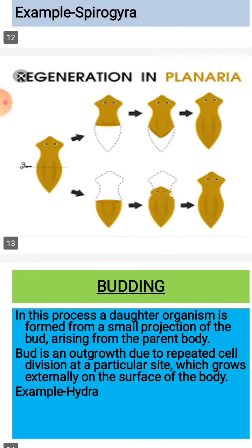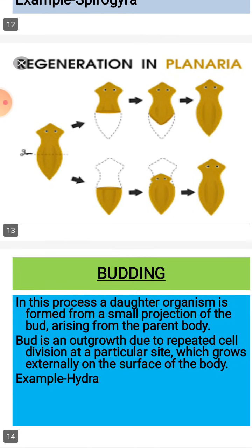Look at here, the body of planaria is divided into two halves. In the first part the tail portion is not there, and in the second part the head portion is not there, but it has a capacity of regeneration, so the remaining part can easily regenerate, therefore it can grow into a full body.